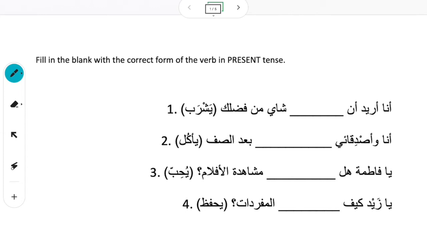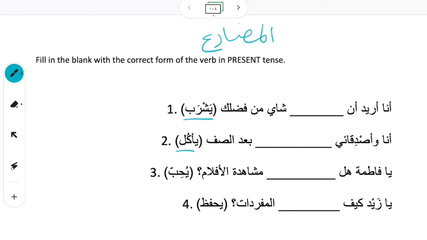We're going to do a review of lesson 6. These are just the different handouts that I posted for you guys. I'm just going to go through them. You should have already done these handouts before watching this video. The first one I'm going to be starting with is fi'l al-mudari', which is present tense verbs.